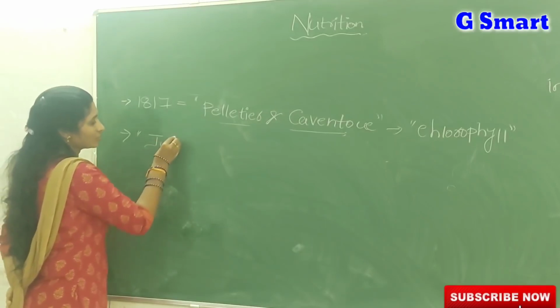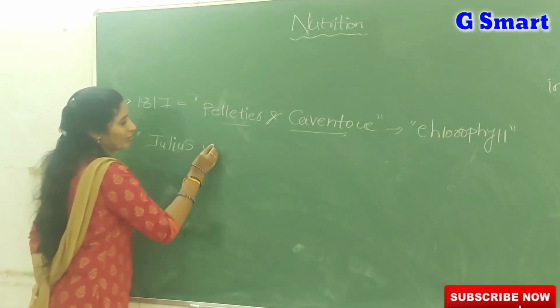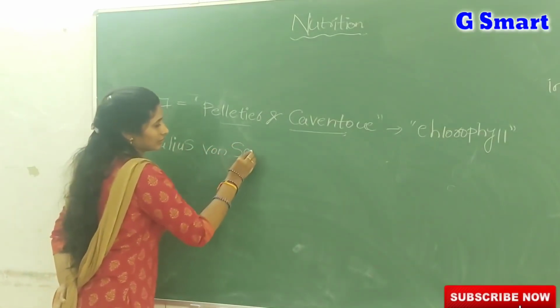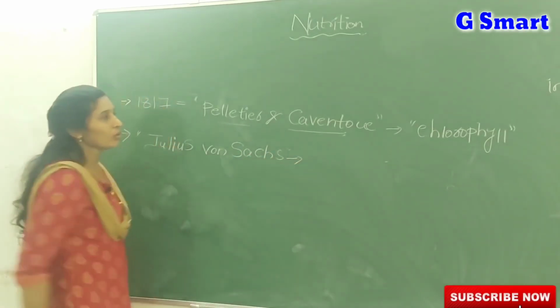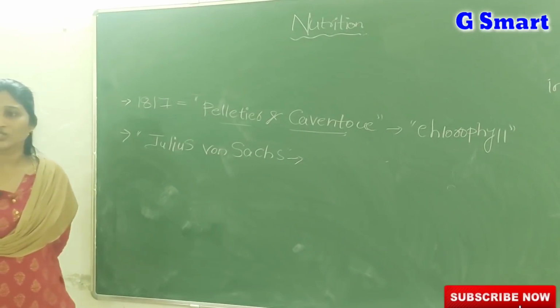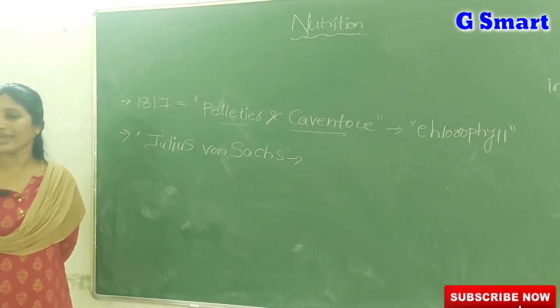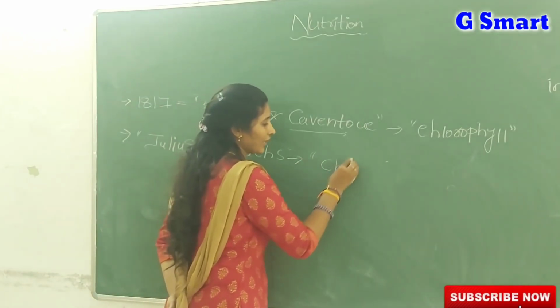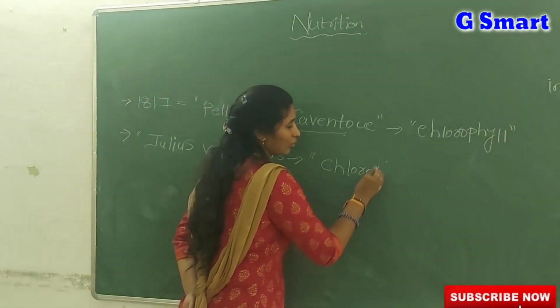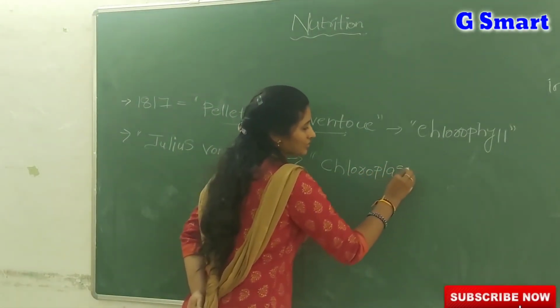But Julius von Sachs, who is that, amma? Julius von Sachs. He was the scientist who tells that chlorophyll is not present in the entire plant cell and chlorophyll is only located in the special cell organelle known as chloroplasts.